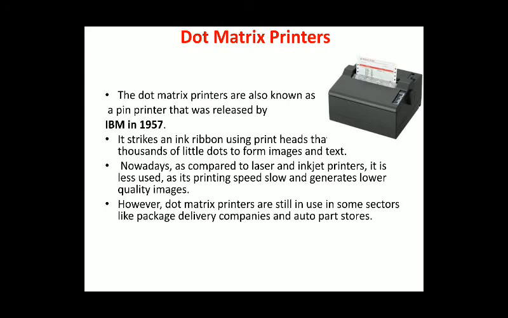Nowadays it is outdated technology, but some companies or manufacturers still use it because the data is small. However, dot matrix printers are still in use in some sectors like package delivery companies and auto parts stores. I have already told you about medical, billing and hotel uses, because the data they have to print is small. So that is your dot matrix printer.